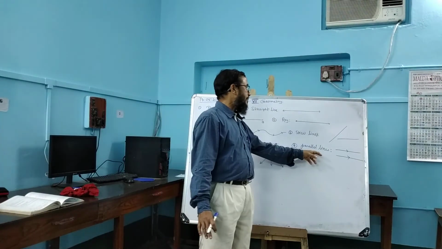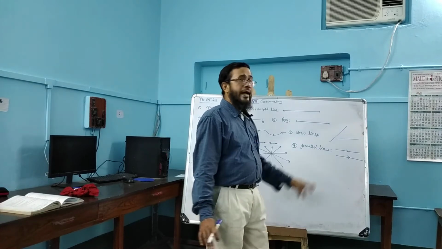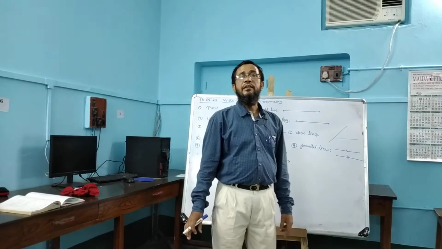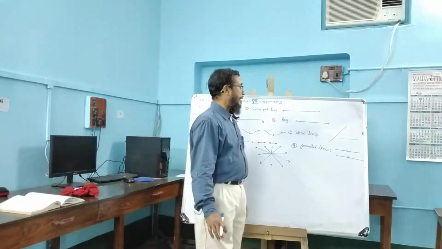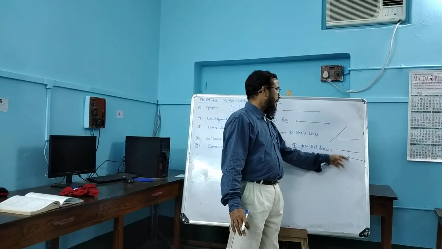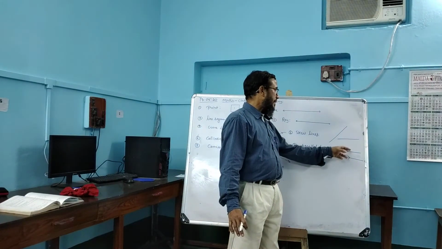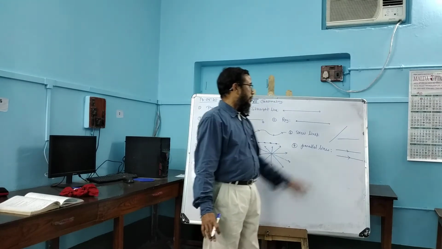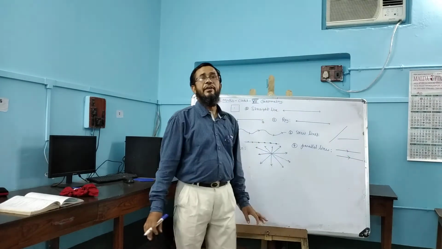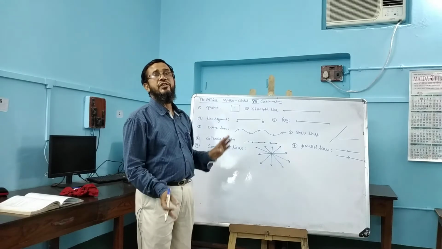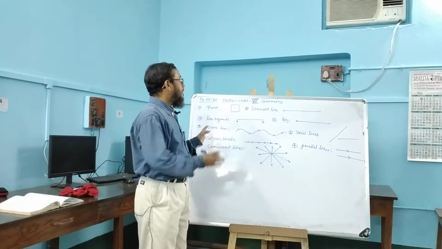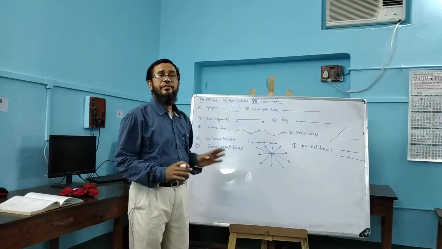And parallel lines, two lines, if they never meet, then the lines are known as parallel lines, and parallel lines are shown by this figure. Two lines with arrowheads, they will never meet. Already these were finished in the previous class. Again it is done as revision.